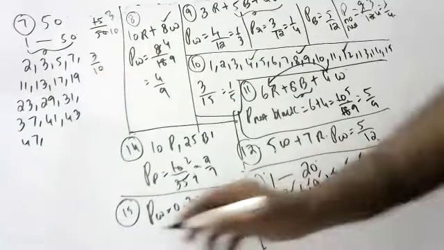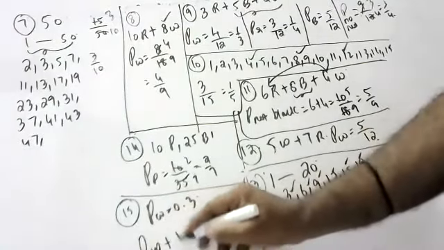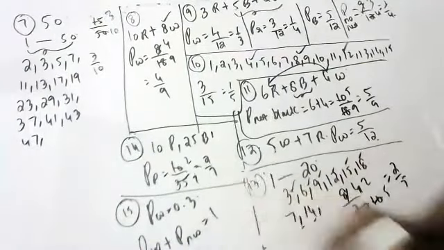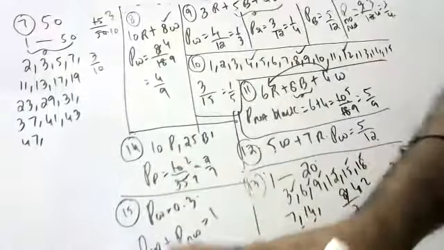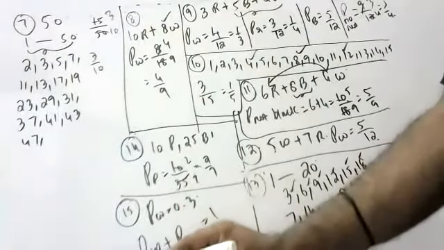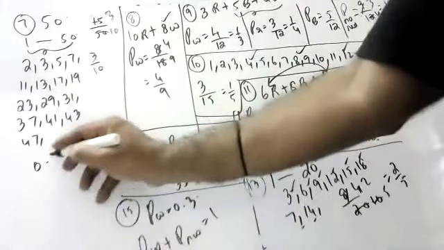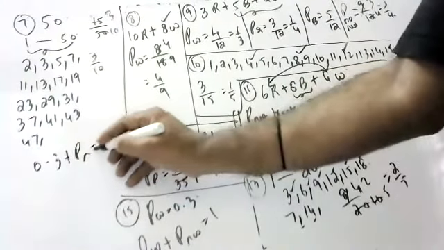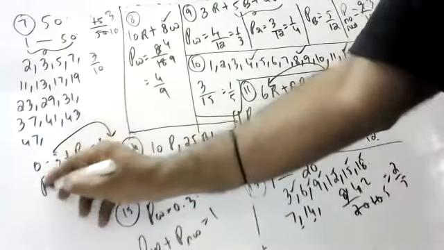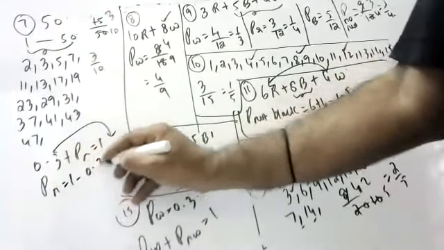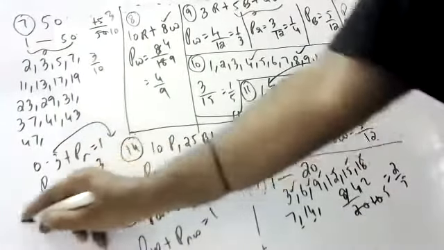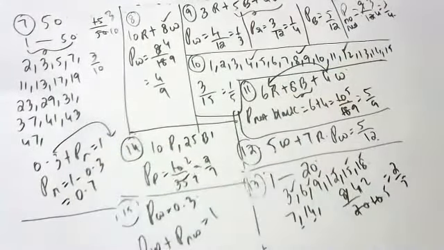I told you already, probability of winning plus probability of not winning is always equal to 1. Sum of all probabilities is equal to 1. So 0.3 plus probability of not winning is 1. Bring this here. Probability of not winning is 1 minus 0.3, which is 0.7.